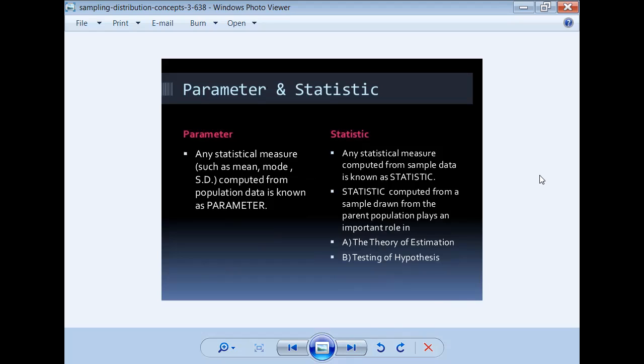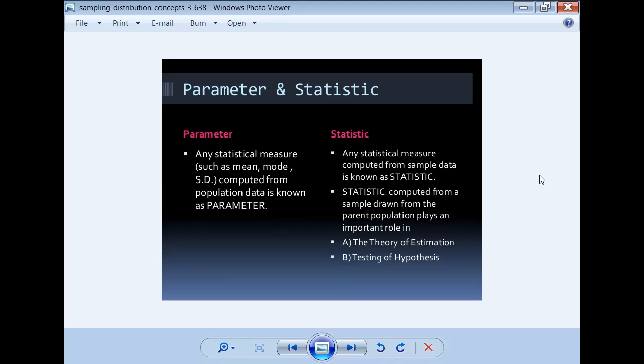Then coming to parameter and statistics. What is the parameter of a population? Parameters are always defined based on the population. Any statistical measure such as mean, mode or standard deviation computed from population data is known as a parameter.